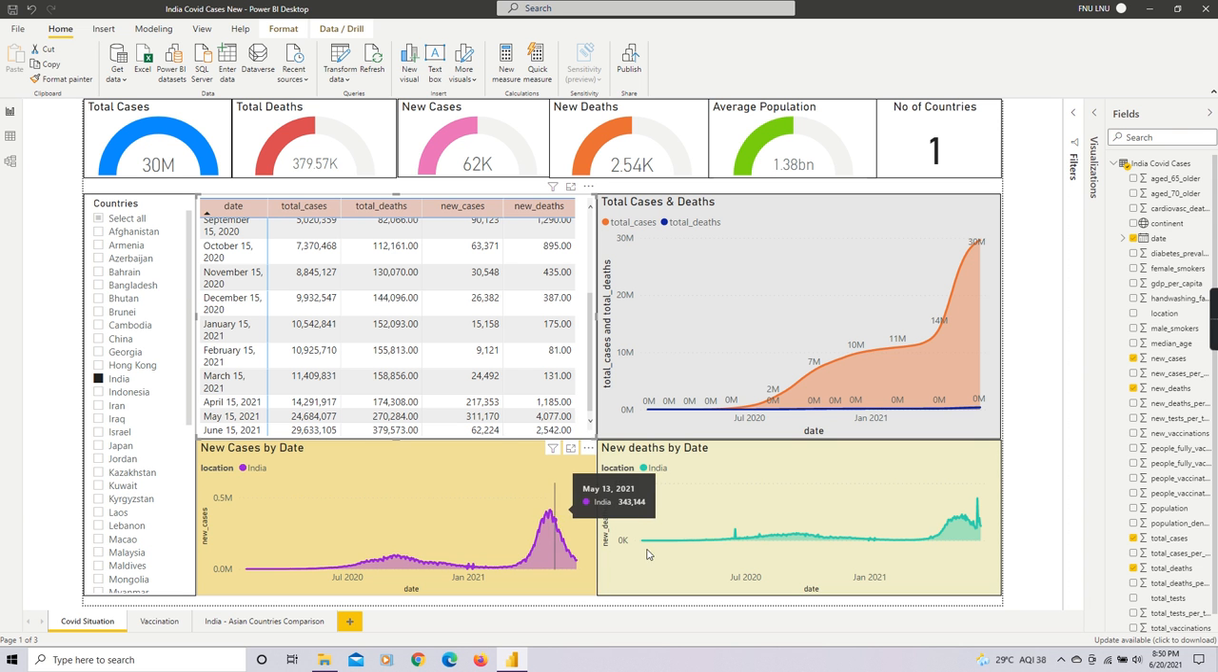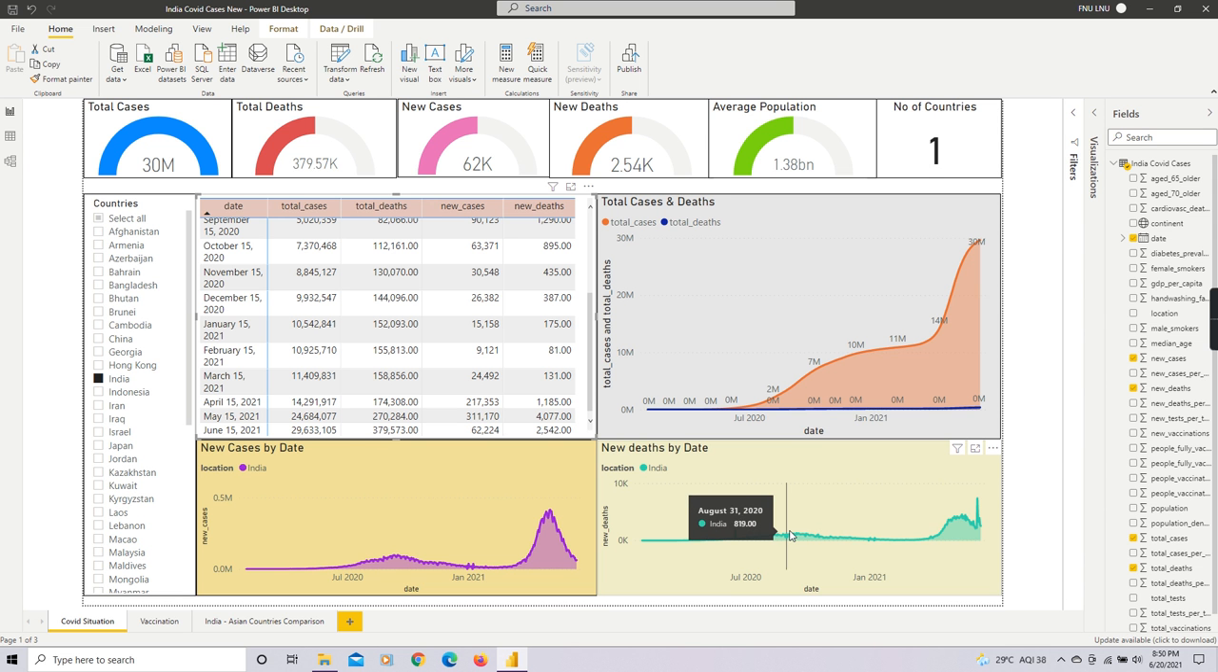And this is the visualization of new deaths by date. Again, this is from January 2020 till 15th of June. We can see the deaths were increasing in the month of September 2020, that is 1,000, and then it was again decreasing.